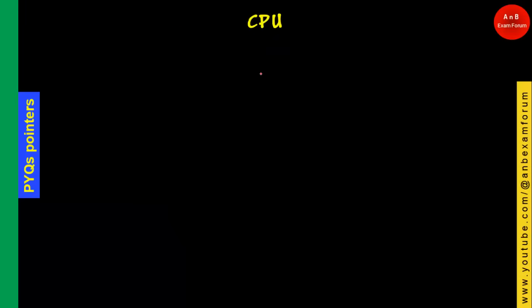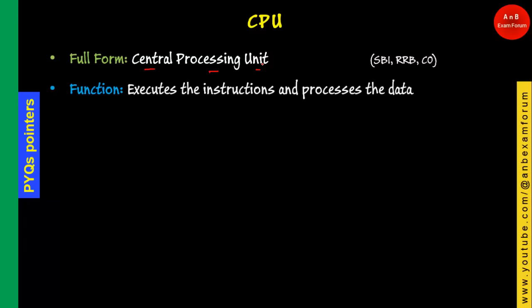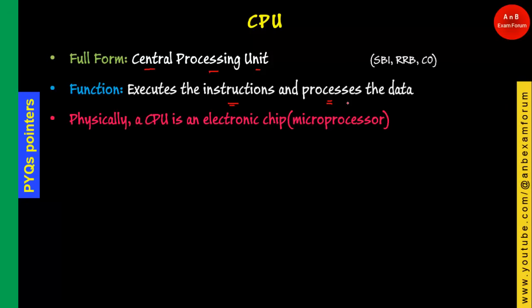Okay, so the first thing that you need to remember is the full form, and it is very simple one. It is central processing unit. So CPU stands for central processing unit. It is one of the units of the computer. And the main function of CPU in computer is to execute the instruction and process the data. So the data which we got from the input device needs to be processed. So that processing happens in this particular unit.